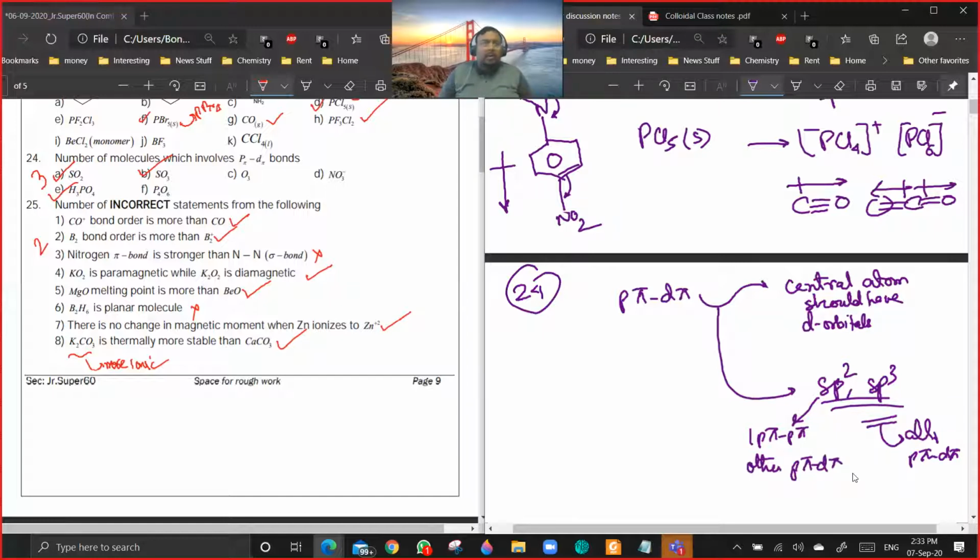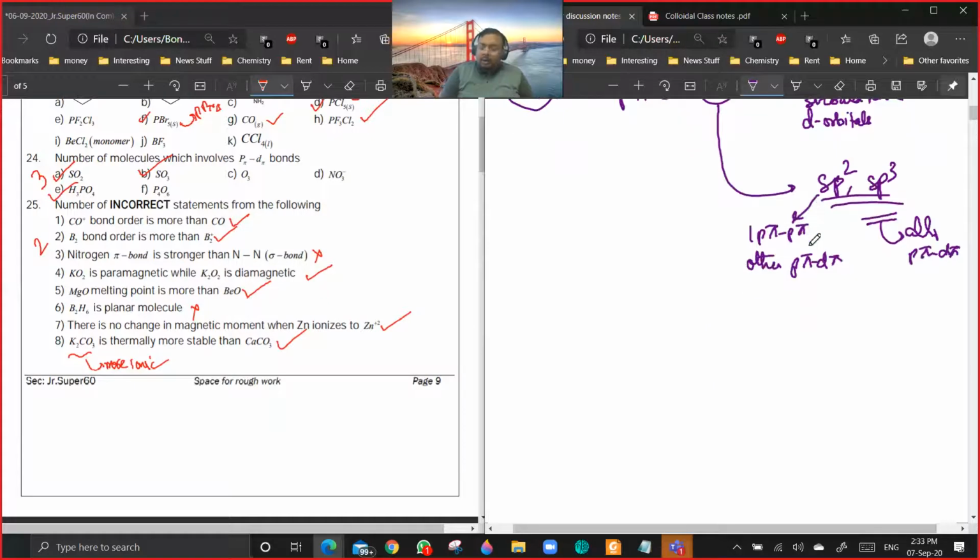Are you getting a point? Okay. So now you can do this question. C cannot be the answer, D cannot be the answer. Now F is not an answer because there is no pi bond in case of P4O6. You have to know the structure of P4O6 for that. I think I have discussed this in the class. I remember that I have discussed it. Someone has asked it at some point of time.